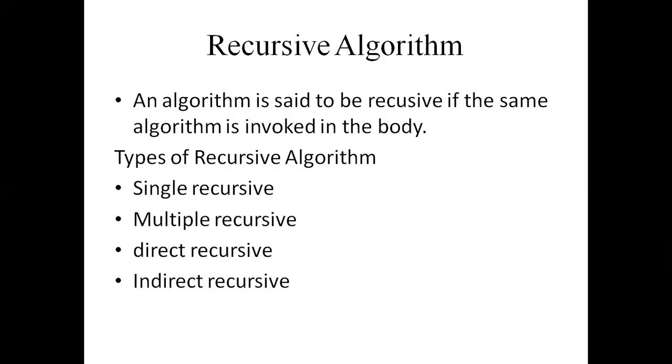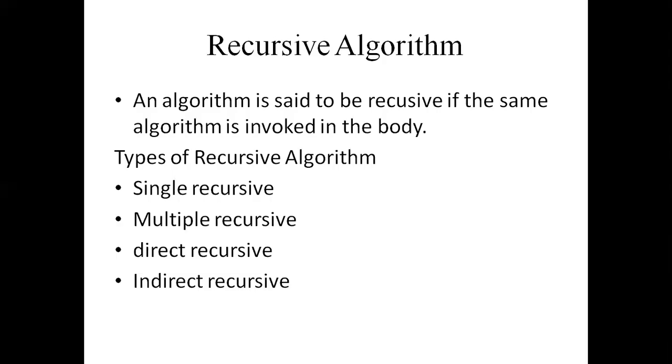Single recursion is a recursion that contains only a single self-reference. An example is the factorial function. Multiple recursion contains multiple self-references. An example for multiple recursion is the Fibonacci series.